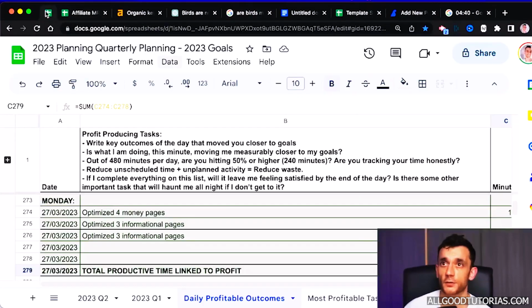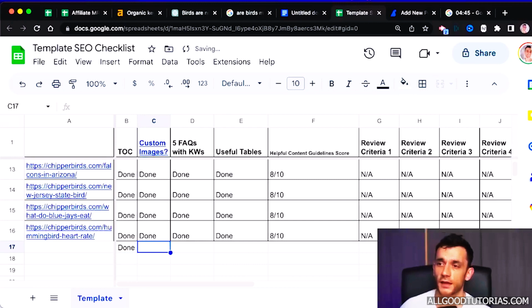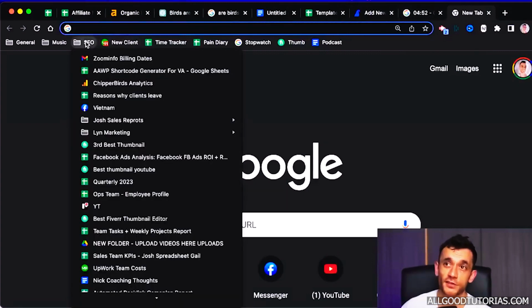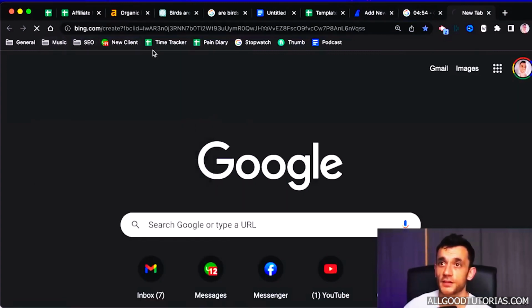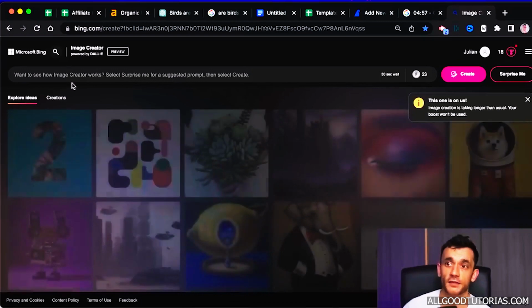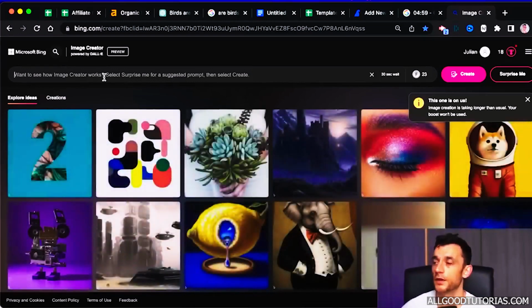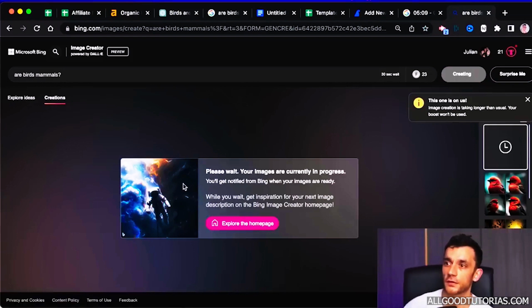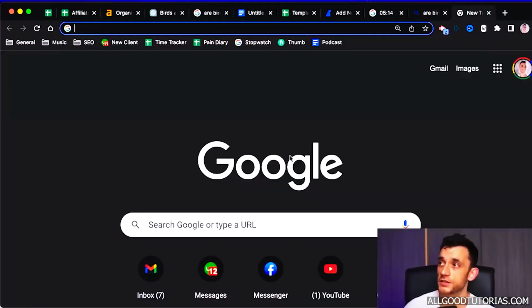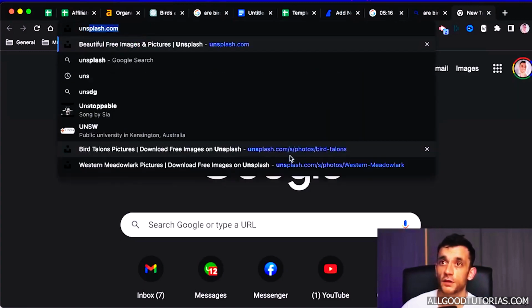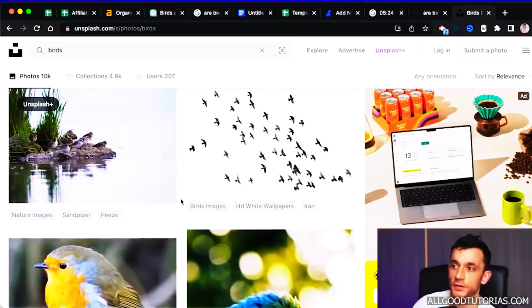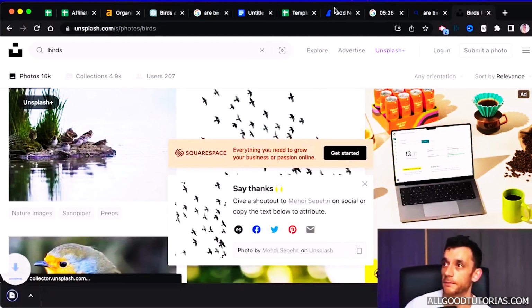Now, whilst that's getting done, we can go back to our checklist, and we need to start adding some images as well. So what we can do for the content is you could use Bing. You could actually use Bing to create the images. So Bing has this AI content creator for images. And basically, if you put in birds, mammals, it will take a couple of minutes, but it will actually generate the content for you. Same if you go to Unsplash, you can get license-free, copyright-free images, and you can just insert some images like that.